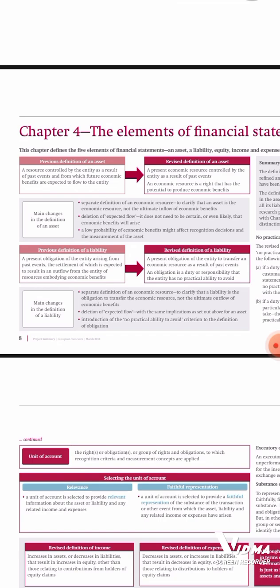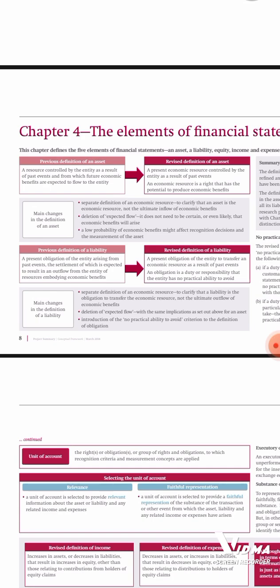What are assets? Assets are present economic resources controlled by an entity as a result of past events. So it is a present economic resource, but being controlled by who? By an entity. But it must be controlled by an entity as a result of past events.